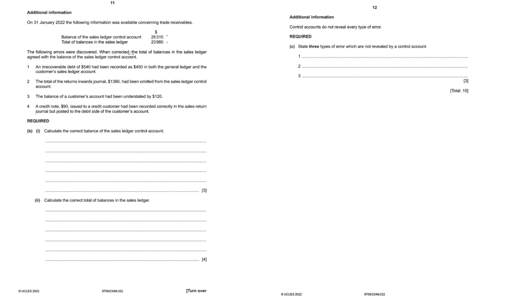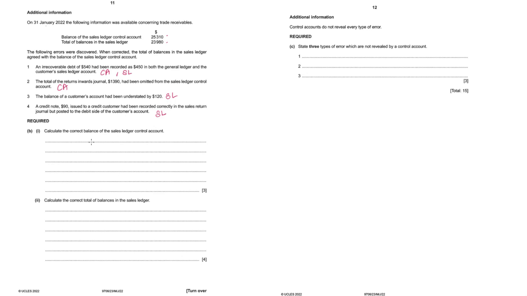An irrecoverable debt of 540 had been recorded as 450 in both the general ledger and the customer sales ledger. So this will be corrected both in the control account and in the sales ledger, both places. Total of return inwards 1390 had been omitted from the sales ledger control account only. So they don't tell you that it is omitted from the customer's account also. So this correction will only be done in the control account. Balance of a customer's account had been understated, so this will be rectified in the sales ledger. Credit note 90 issued to a customer had been recorded correctly in the sales returns journal but posted to the debit side of customer's account. So no mistake in the control account, so only in the sales ledger.